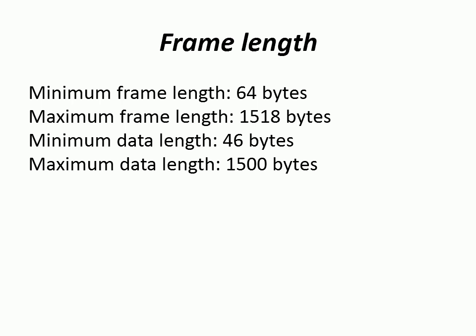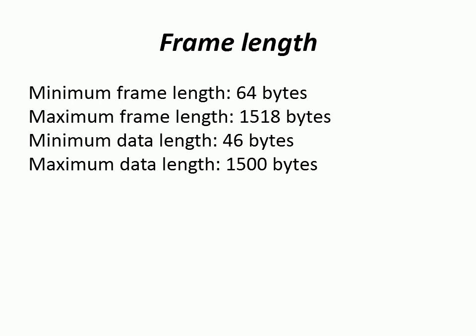When you add the length of all these fields, you get 18 bytes. So when you subtract these 18 bytes from the 64 bytes, you get 46 bytes, right? That 46 bytes indicates the minimum length of the data for the upper layer. That's how you calculate the minimum data length from the frame length.